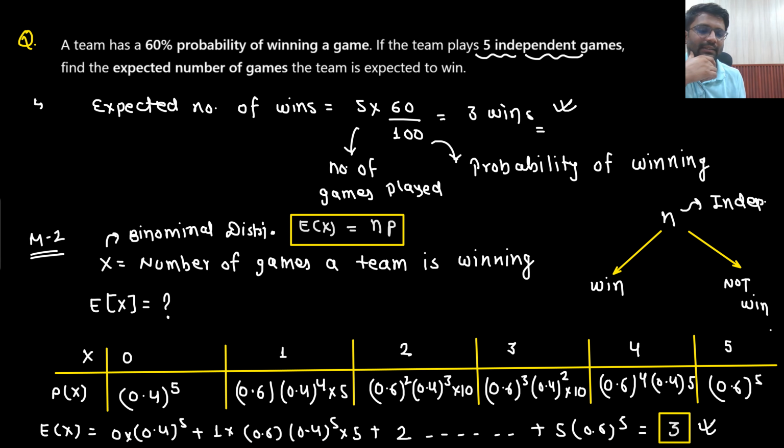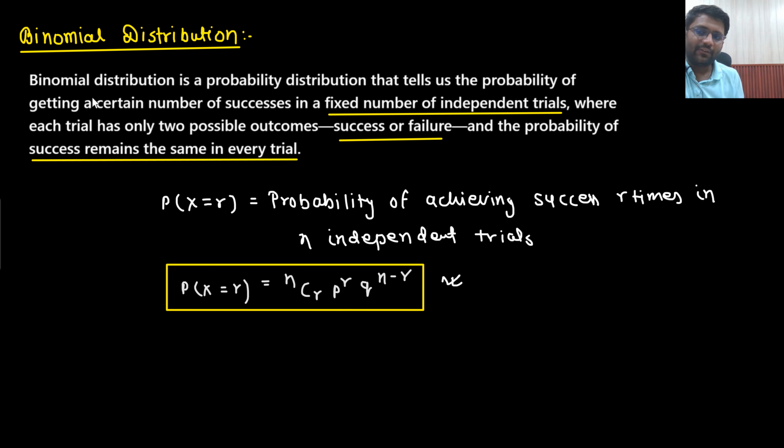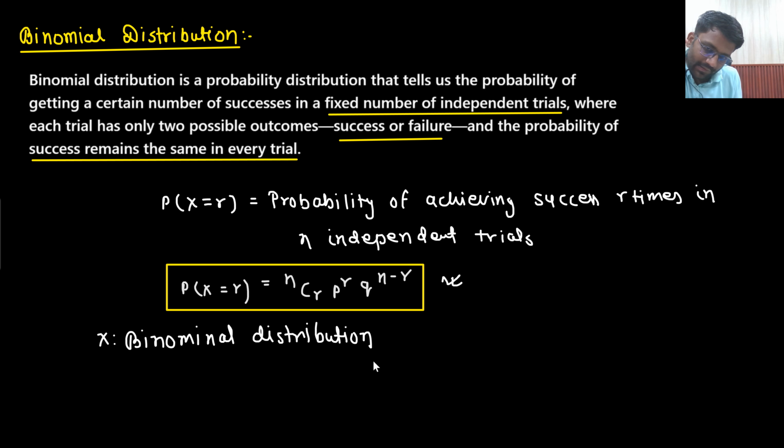The bottom line is that if x is following the binomial distribution, then the expectation of x would be given by the number of trials multiplied with the probability of success. This will be the expectation.